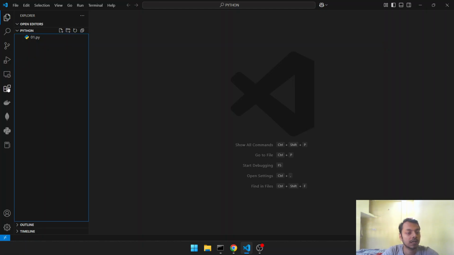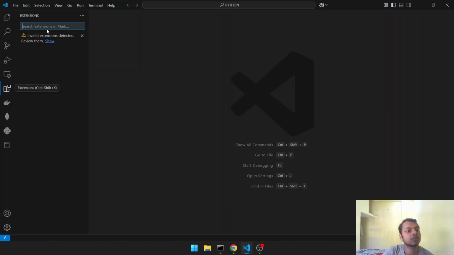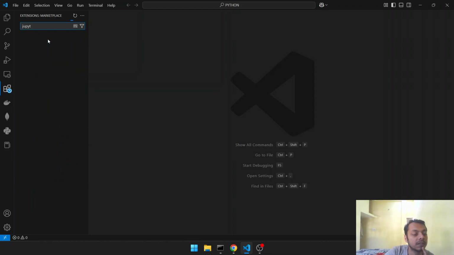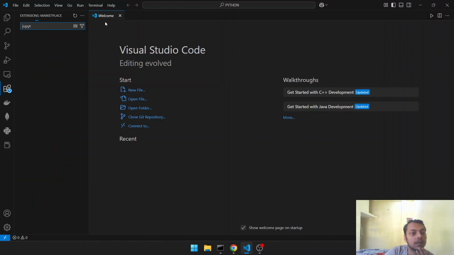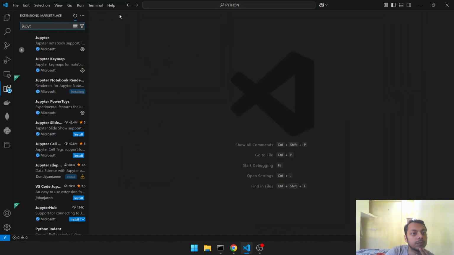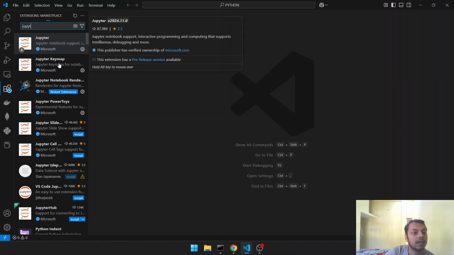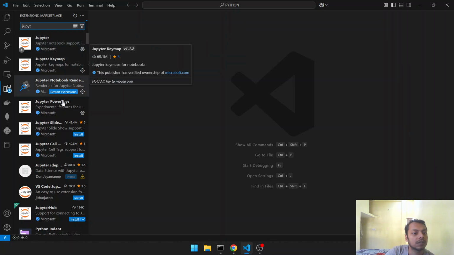Before that, I would like to show some extensions that I have installed, and it is Jupyter. Where is the Jupyter? Okay. So we will need to install Jupyter from Microsoft, this extension, and then Jupyter Keymap.